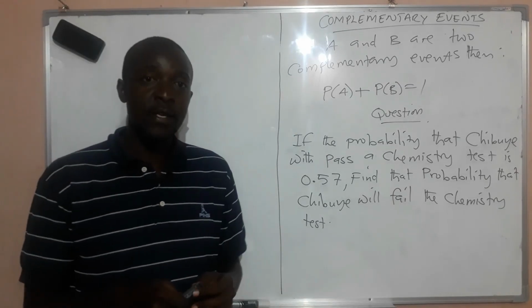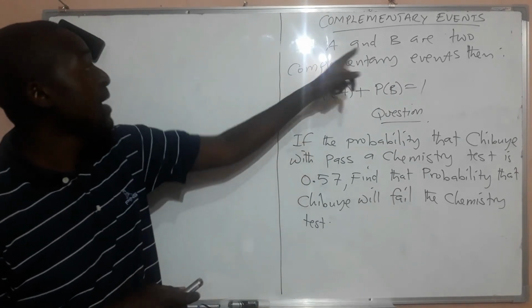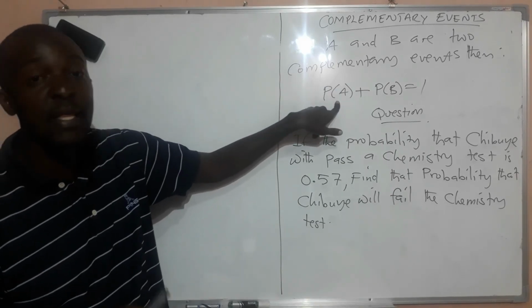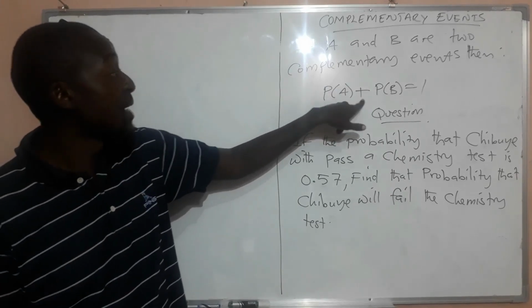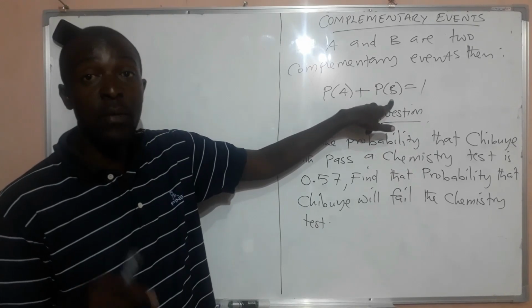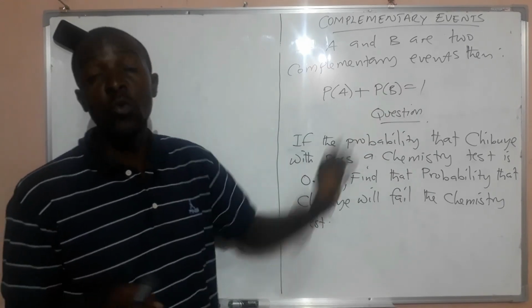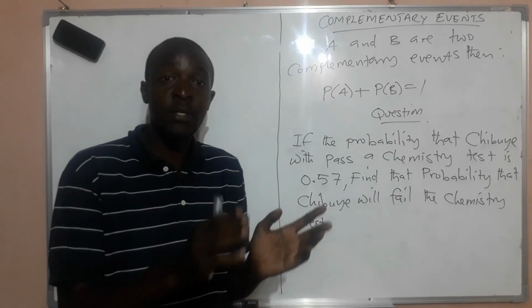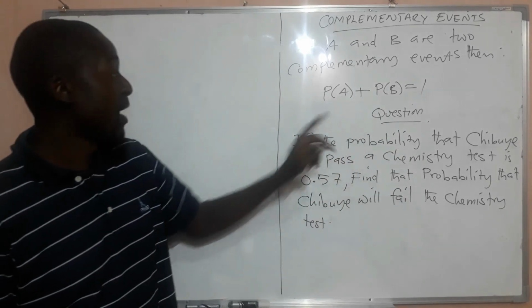we call complementary events. And if A and B are 2 complementary events, then the probability of A happening, the chance that A will take place, plus the chance that B will take place, or the probability of B, is always equal to 1. So if you are given one probability, for you to get the other one, just subtract from 1. So here we have a question.